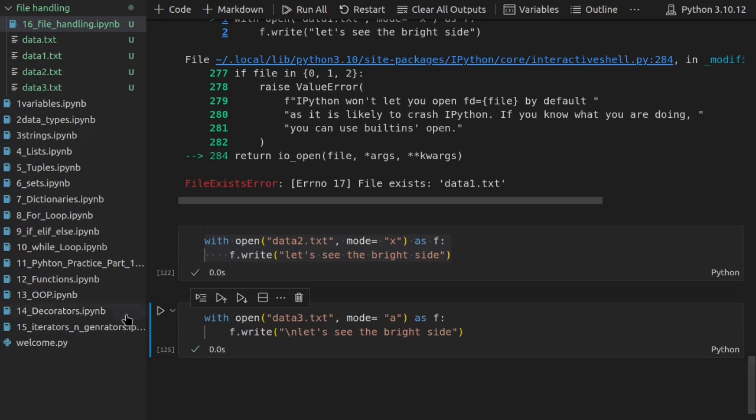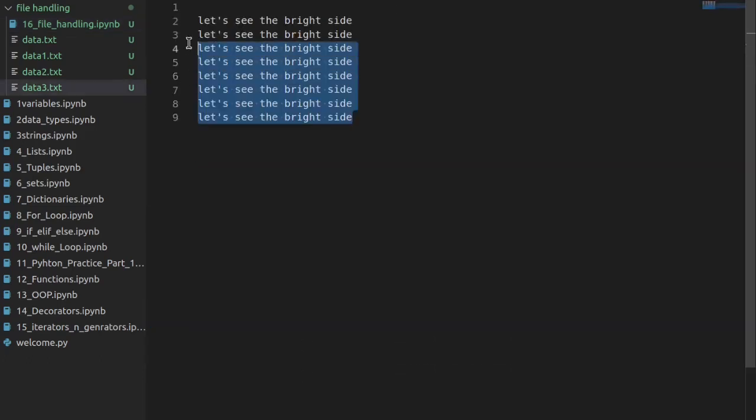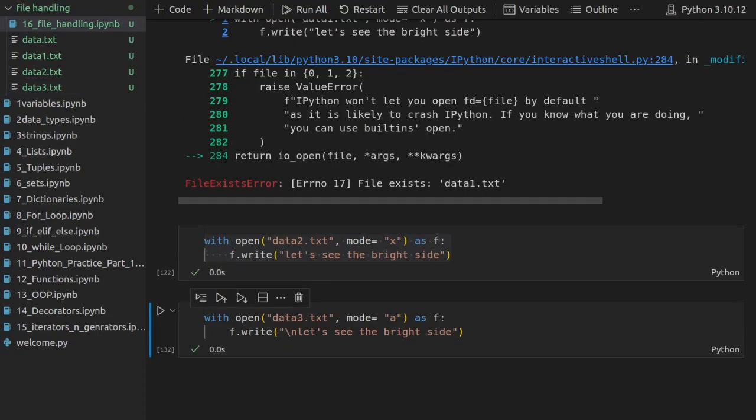inside that file, and even if I click it a few more times, let's see what happens. I have clicked it a few more times, right? So let's see what happened with our data3.txt. The number of times I have run that cell, it has added that "let's see the bright side" line inside my data3, right? It basically doesn't raise any error. If your file does not exist, it creates the file. If your file exists, then it adds on to the previous information in the file.